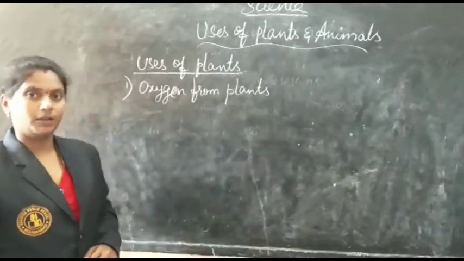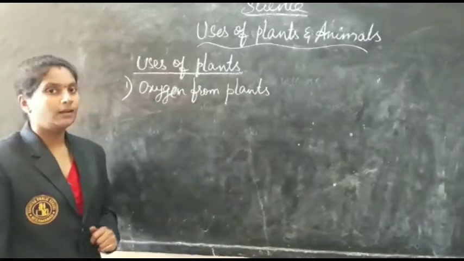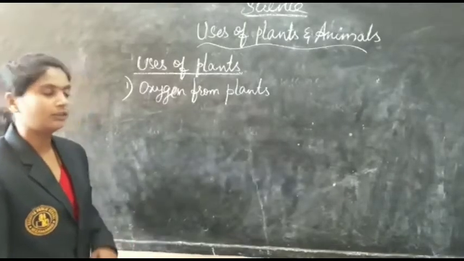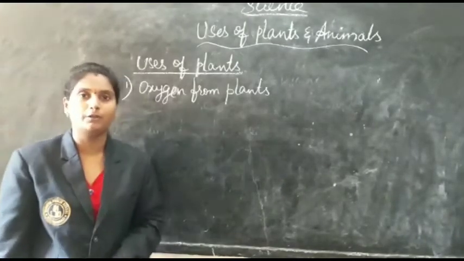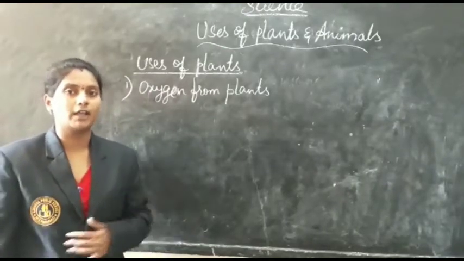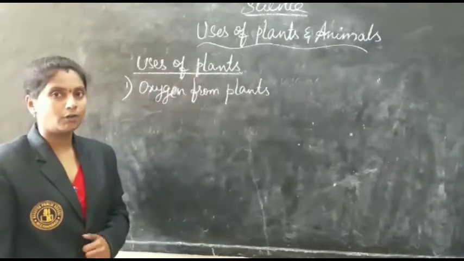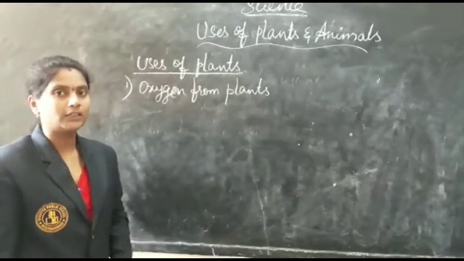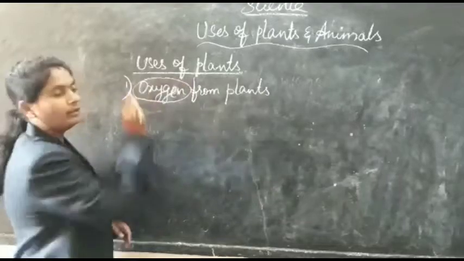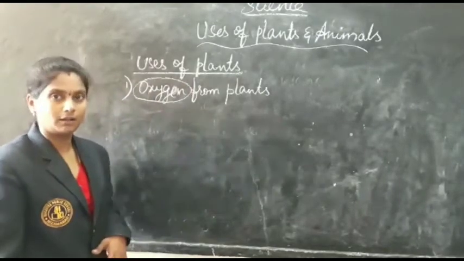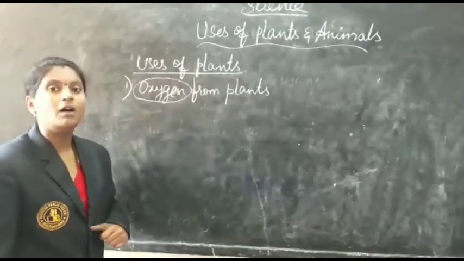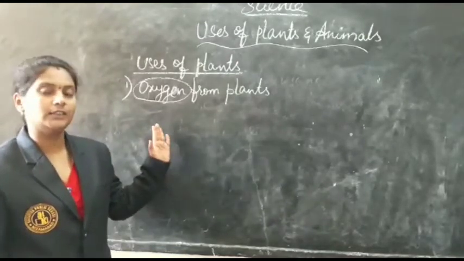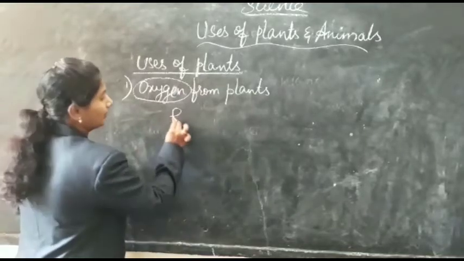Oxygen from the plants. As you all know, plants release oxygen in the process called photosynthesis. Photosynthesis is nothing but the preparation of food by the plants. In the presence of air, sunlight, water and chlorophyll, plants prepare their own food, and in that process they release oxygen gas. They take carbon dioxide in the preparation of food and release oxygen.